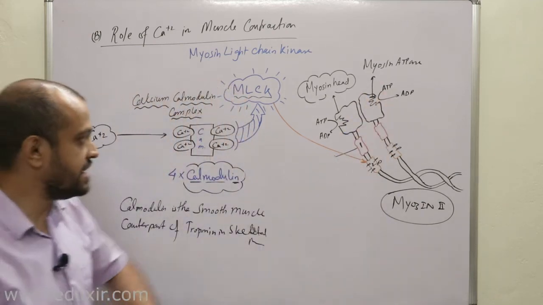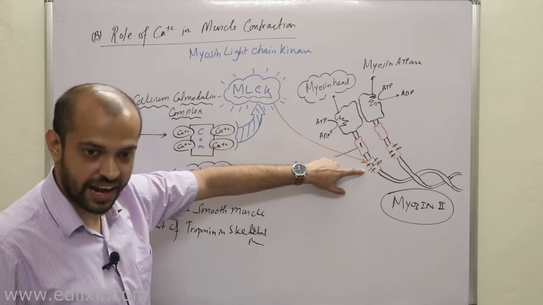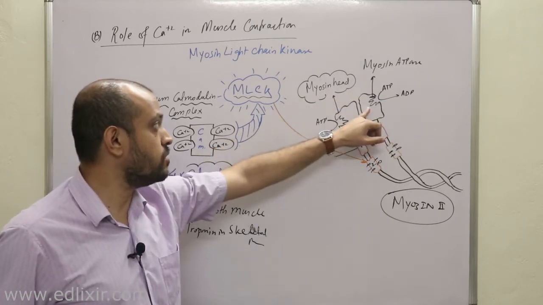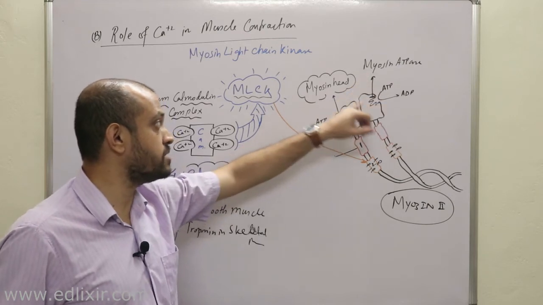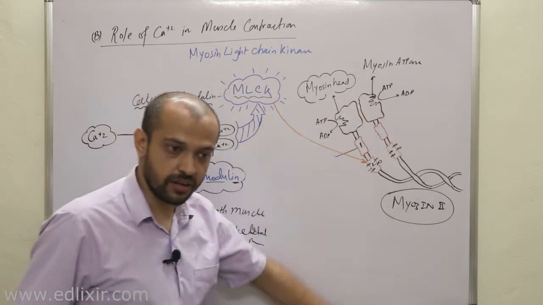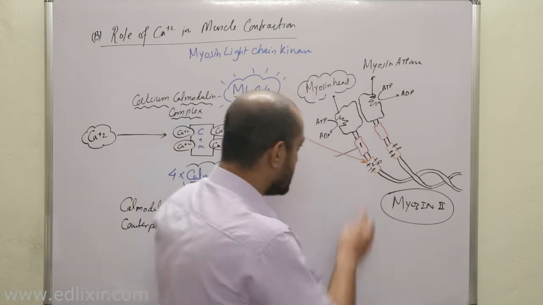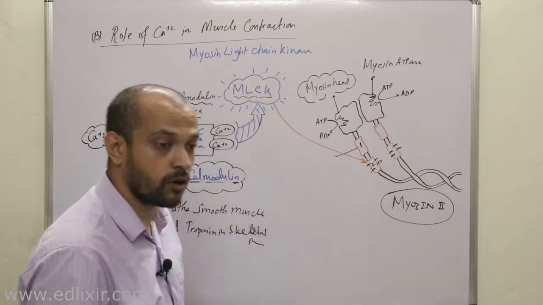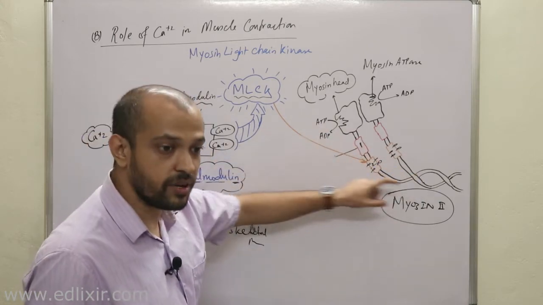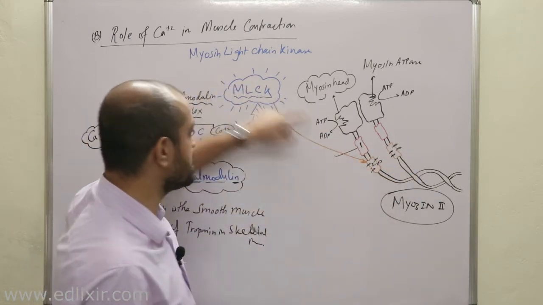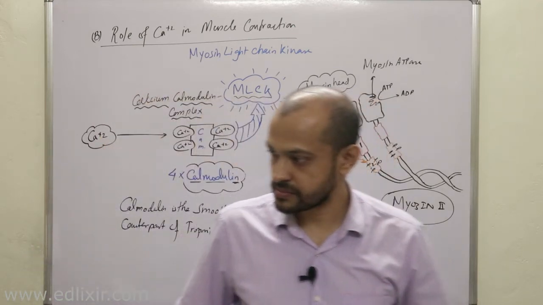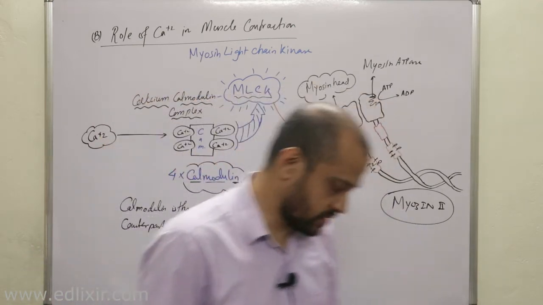Light chains when phosphorylated or activated will activate the myosin heads, or the myosin ATPase present in the myosin head, and therefore contraction will start. As this regulatory light chain controls the contraction, it is regulatory in nature, and MLCK will phosphorylate the regulatory light chain. Clear to everyone? Okay.